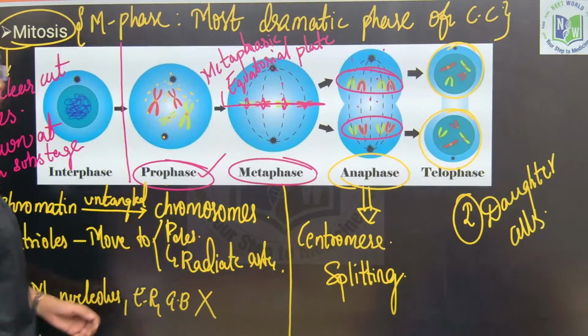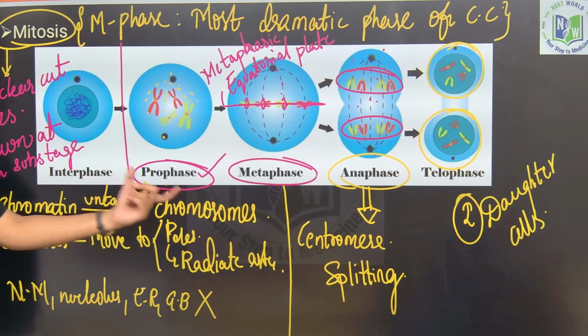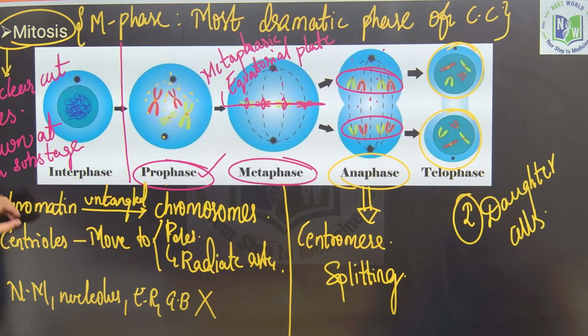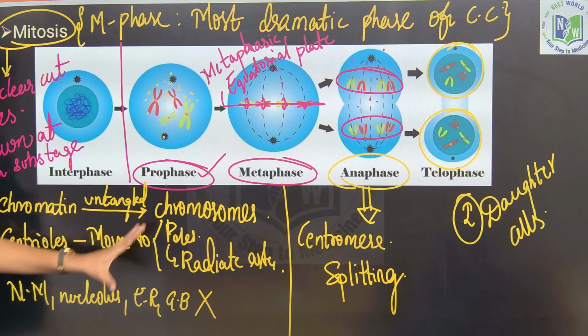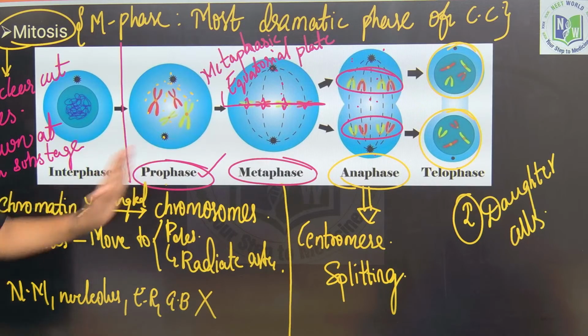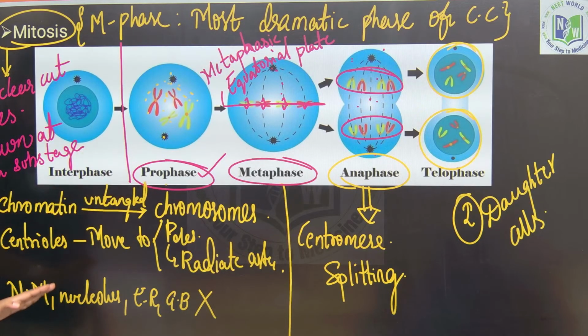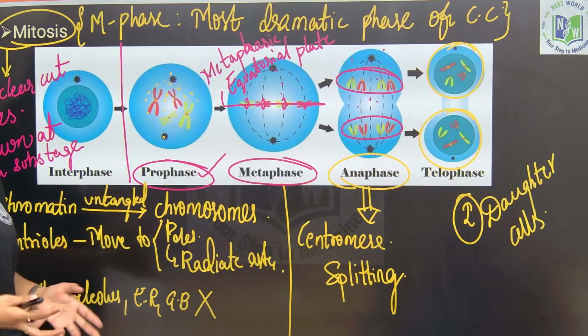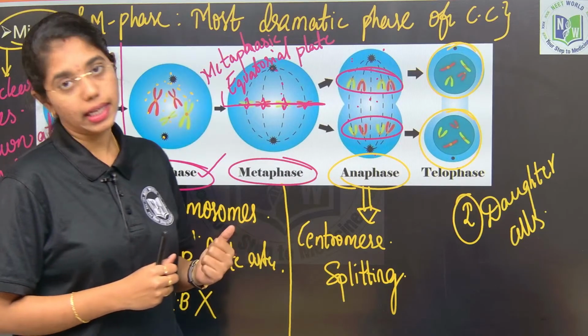In prophase what is happening? Chromatin gets untangled to chromosomes, and here centrioles will move towards the opposite poles and they will radiate out the asters. And at the end of prophase, that is in the late prophase, nuclear membrane, nucleolus, endoplasmic reticulum and Golgi bodies will be disintegrated, which means that they are structurally disintegrated.